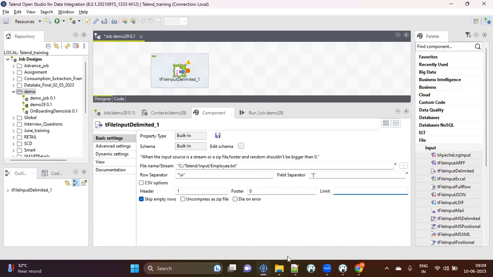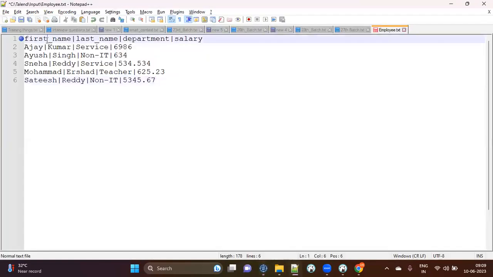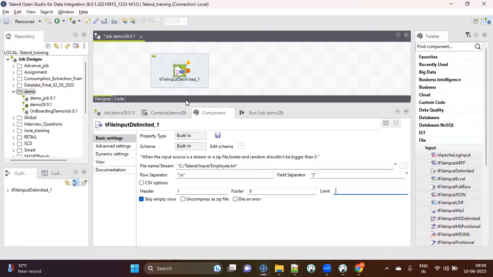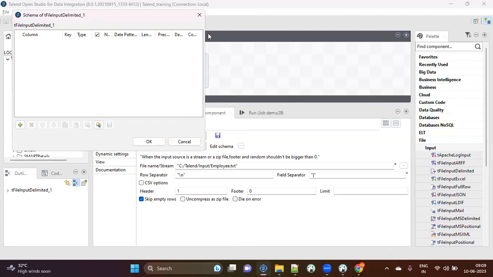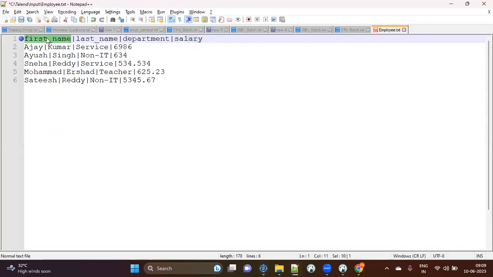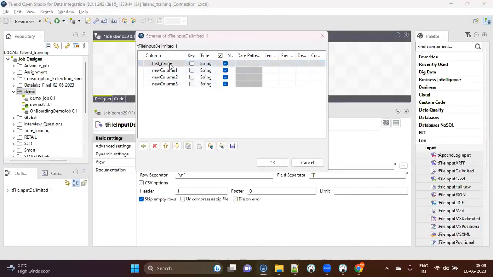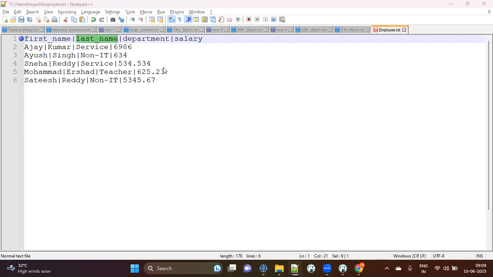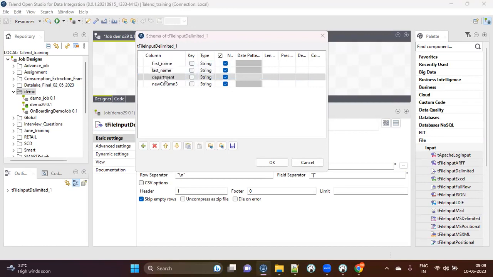Now, the only thing that is left is how many columns are there. That is the only thing that I need to tell now to Talend. So how am I going to do that? There is an option called schema. Here, if you see, the column option is there. I can click plus for as many columns as I have. First is first name, I'll give that. Second is last name, I'll give that. Then you have department. Then you have salary. So I've given all the columns.